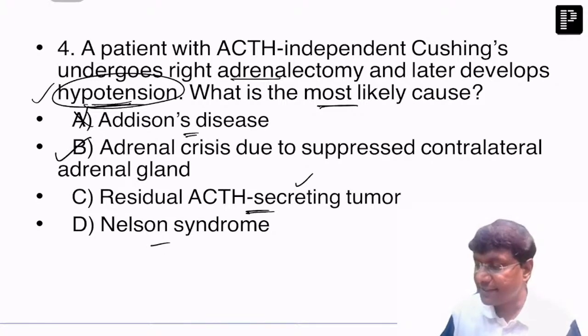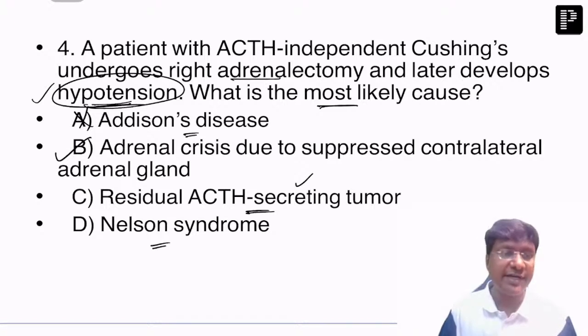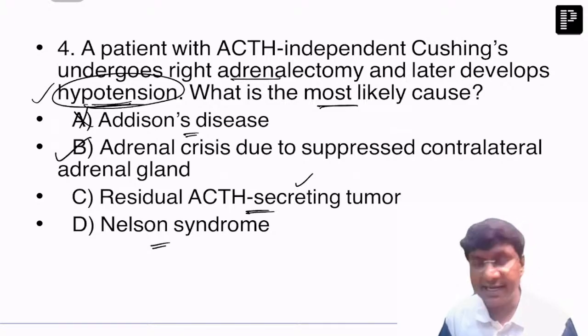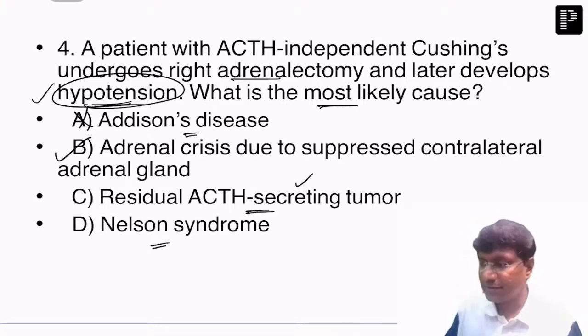Okay. And the next important is Nelson's. Nelson's, what did I discuss? It is the hyperpigmentation after bilateral adrenalectomy that is called Nelson's. Okay. So the answer in this question is B. Okay. Next question.